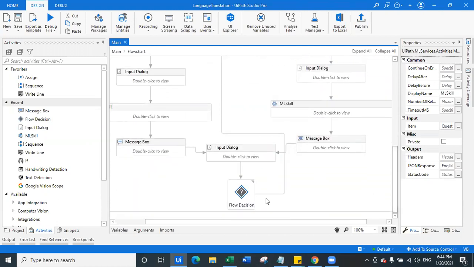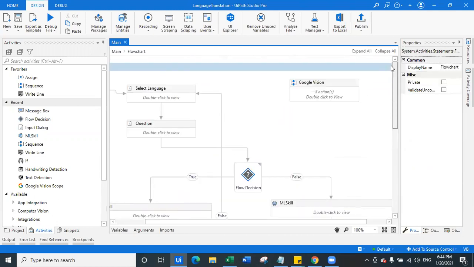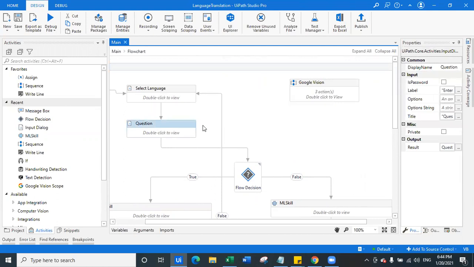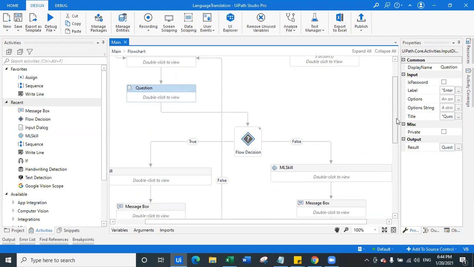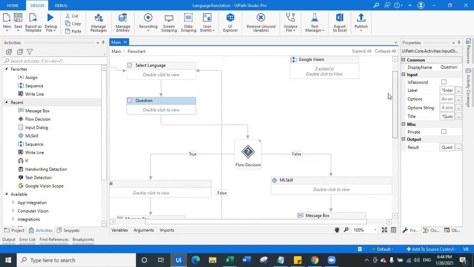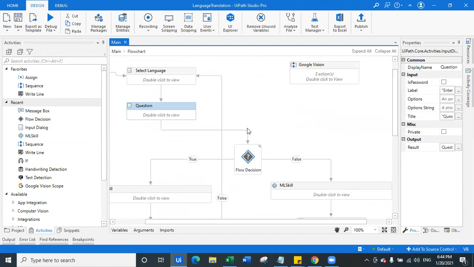So this is the model which we created simply within 15 minutes to check what is the language, to take the input question, and to check on the spot and to give on the spot answers. Now, can you create the same workflow? I mean, the same model. Can you build it using chatbot? Can we do that? And if we can do that, what are the changes I have to do in this particular bot if I have to integrate this with a chatbot?